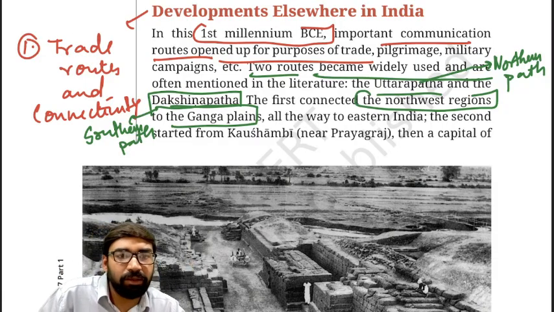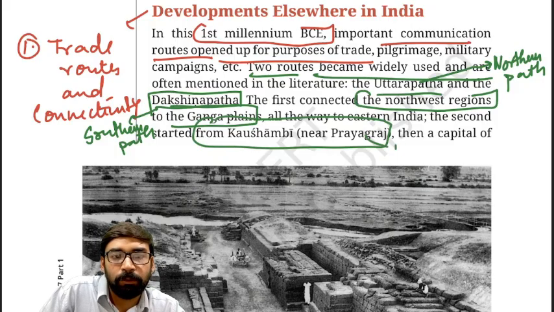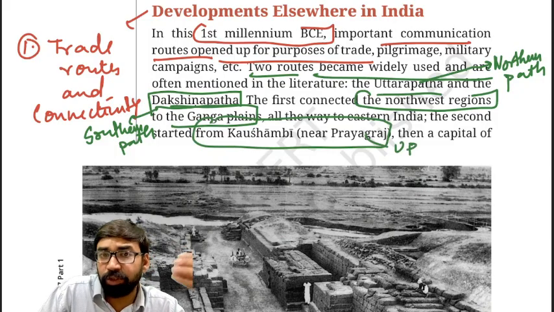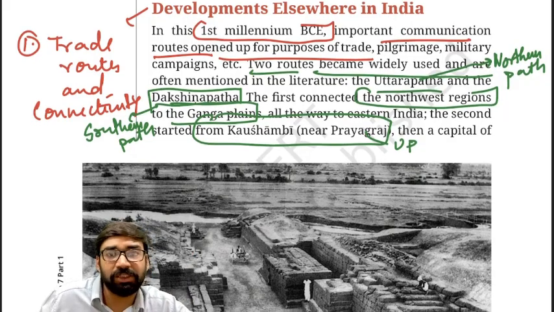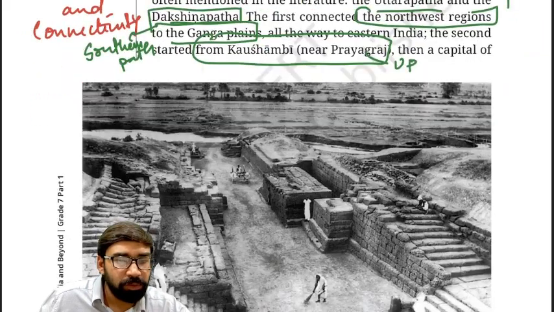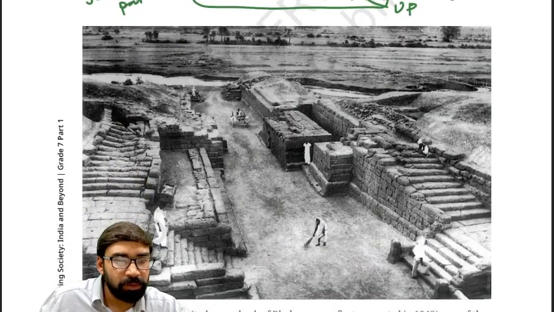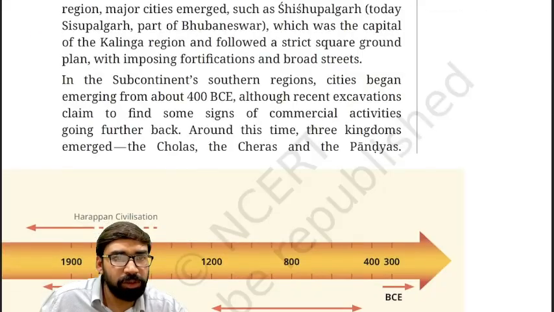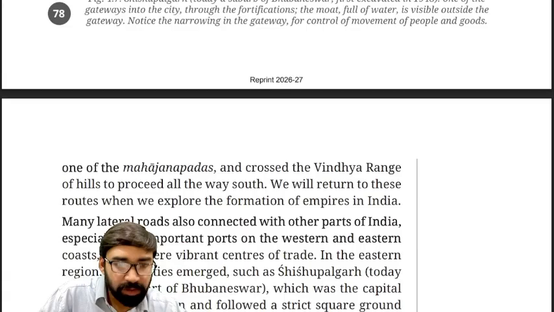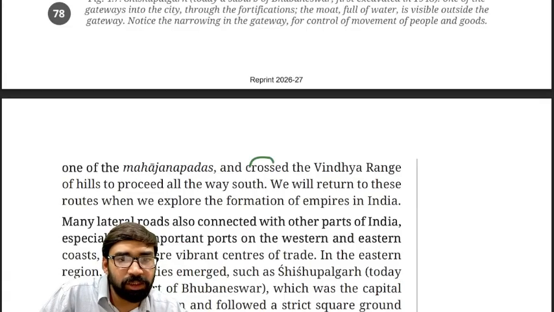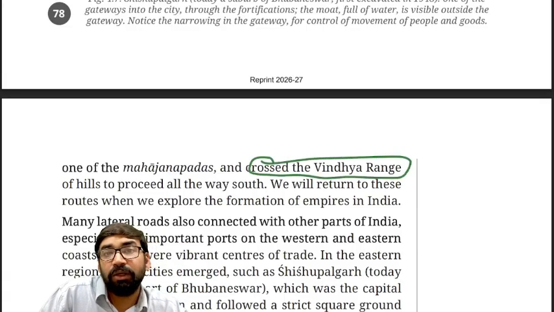Second route is Dakshinapath from Kaushambi near Prayagraj or Allahabad, UP, to the Vatsa. So let me tell you. As you can see here, from north Prayagraj, which was the capital of Vatsa, clear, it went till the Vindhya range. That means this way towards South India.